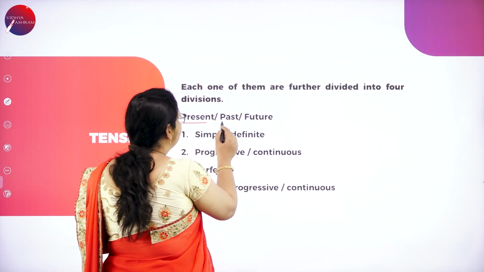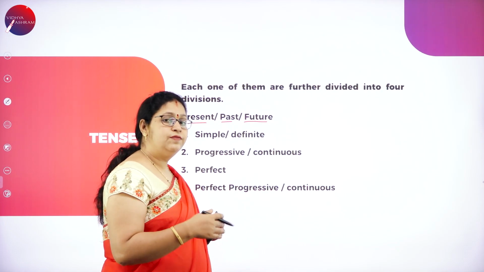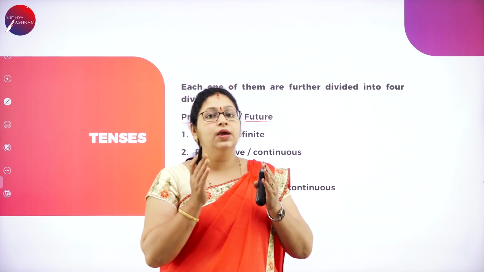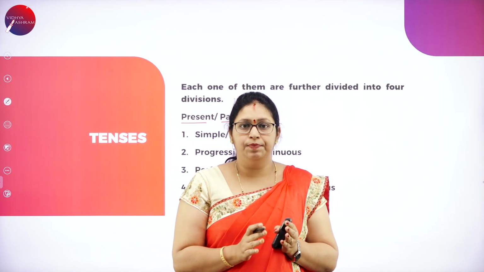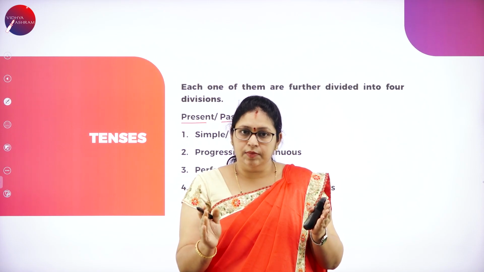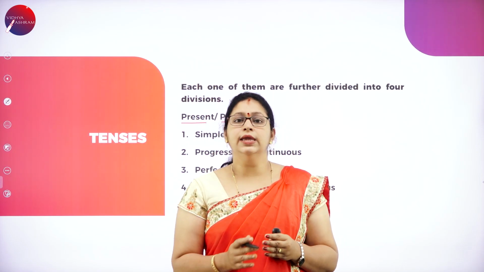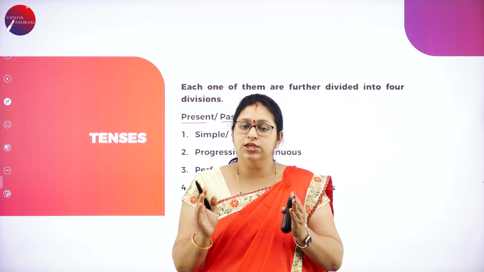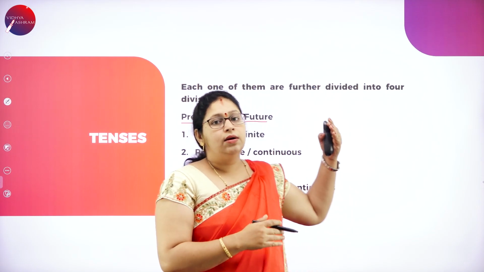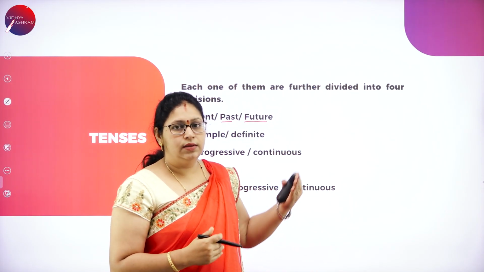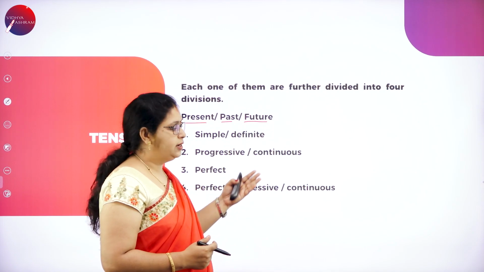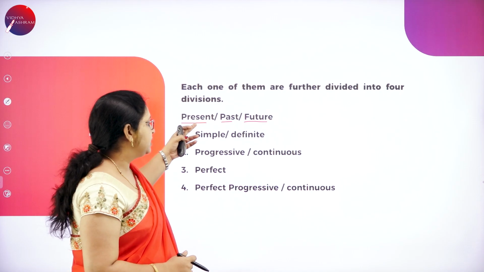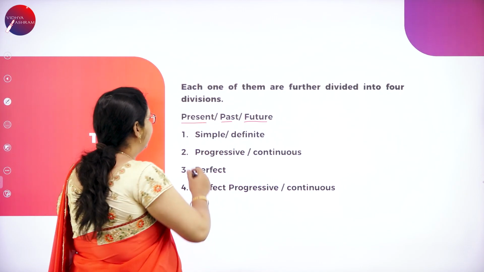Each one of these is further divided into four, so that we will know exactly when the action happened, or did it take a time period, or has it already been done, or is anybody explaining from where to where the action happened. To set a rule for that, the English tenses are divided into four further ones. They are simple present or present definite.